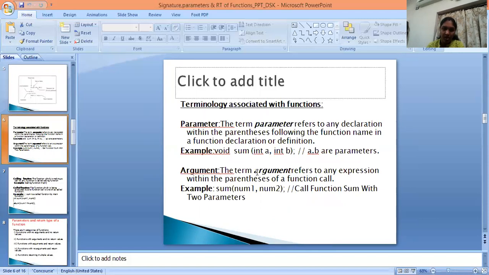Next, terminology associated with functions. Parameter: the term parameter refers to any declaration within the parentheses following the function name in a function declaration or definition. Example, void sum of int a, b. a and b are parameters. Argument: the term argument refers to any expression within the parentheses of a function call. Sum of num1, num2 calls function sum with two arguments.